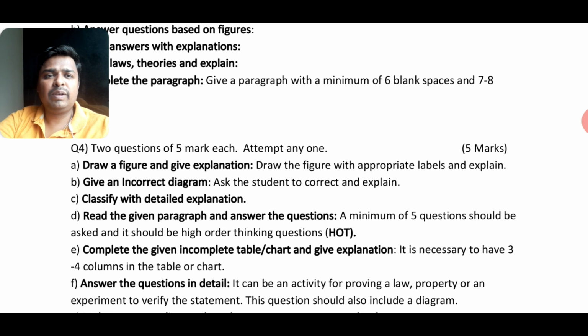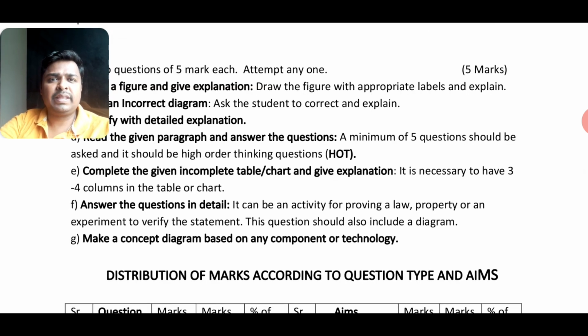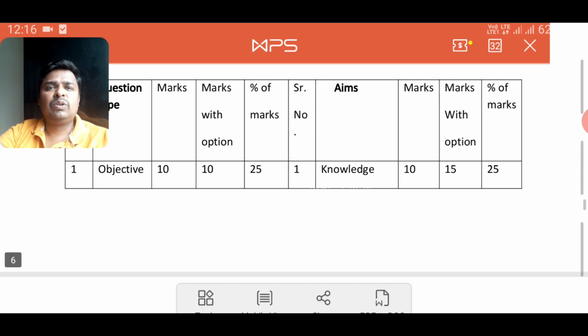Question 4 will be one question to be attempted out of 5. Draw a figure and explain. Given an incorrect diagram, you have to correct it and explain. Give a detailed explanation of a particular property. So, like these, HOT questions will be there, that will be higher order thinking skill type of questions.